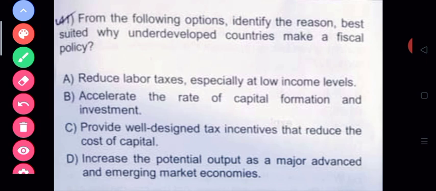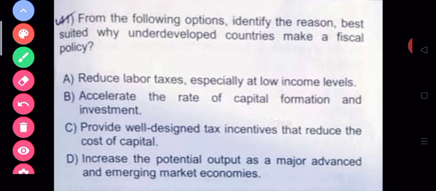Coming to another question, from the following options, identify the reasons best suited why underdeveloped countries make fiscal policy. The first option is reduce labor taxes, especially at low income levels, accelerate the rate of capital formation and investment, provide well-designed tax incentives that reduce the cost of capital, increase the potential output as major advanced and emerging market economies.